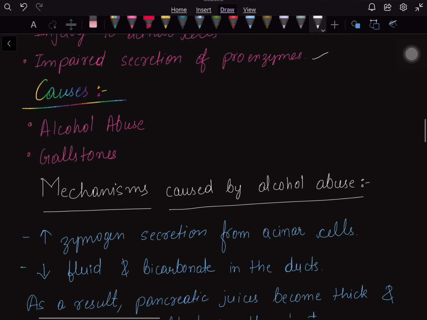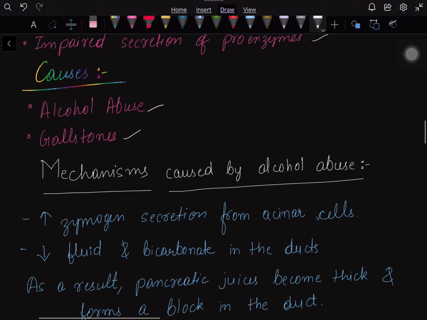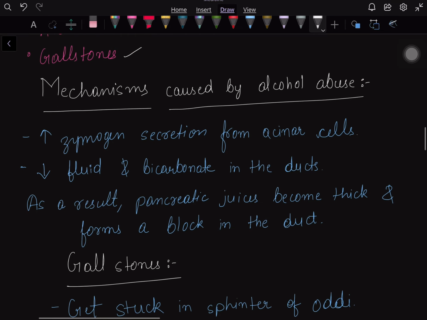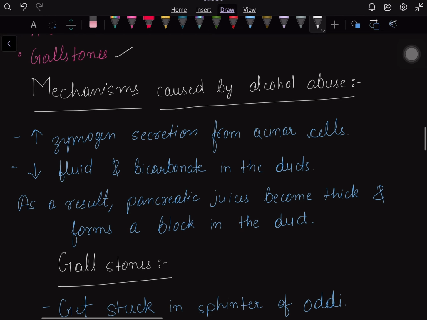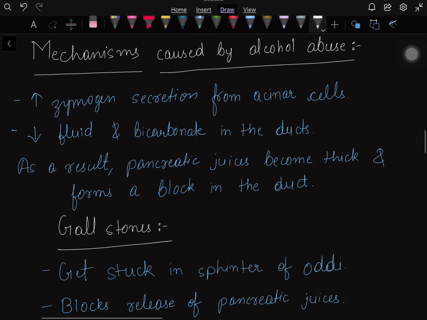The causes can be alcohol abuse and gallstones. The mechanism caused by alcohol abuse is an increase in zymogen secretion from the acinous cells. Alcohol abuse also decreases the fluid and bicarbonate in the pancreatic ducts, due to which the pancreatic juices become thick and form a block in the duct, so there is not a good flow of the pancreatic juices.